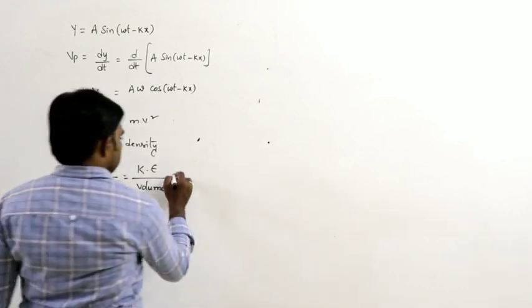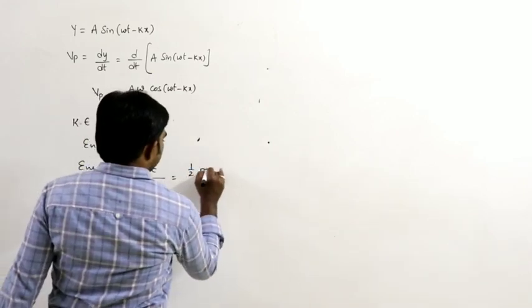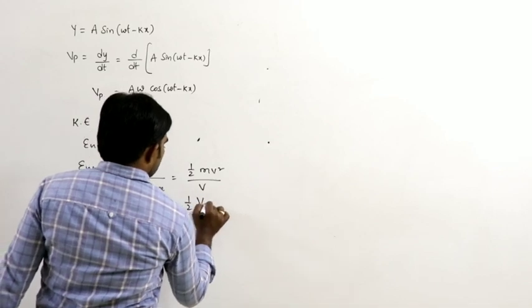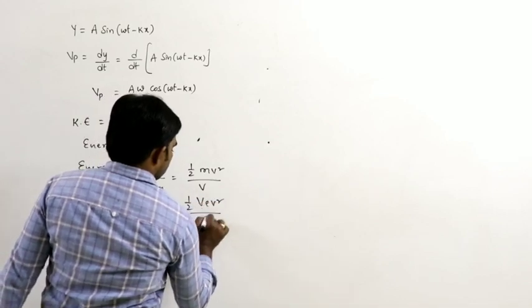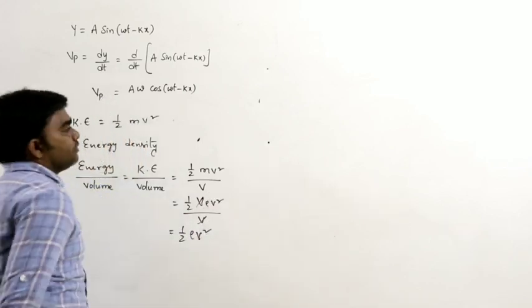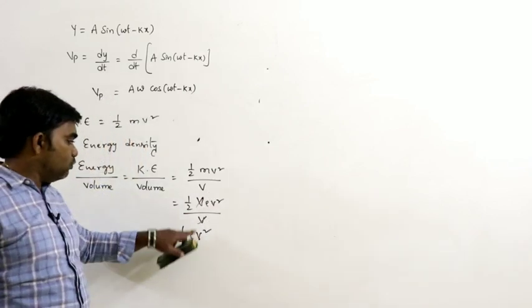Kinetic energy divided by volume is half m v square divided by volume. Mass can be written as volume into density, so the volume gets cancelled, and we get half rho v square.